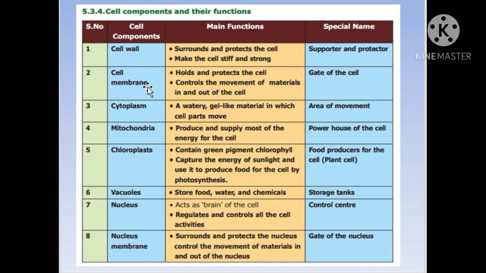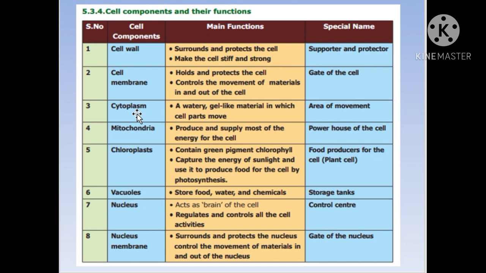What is the meaning of permeability? Any layer which allows a substance to enter inside is called permeable, or to go outside is also called permeable. But what is selectively permeable? Only important substances alone are allowed to enter in or come out of the cell. That is the main important function of the cell membrane. So the cell membrane is specially called the gate of the cell, and it holds and protects the cell and controls the movement of materials in and out of the cell. That is the second important component present in any cell.